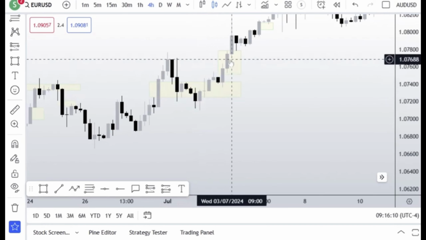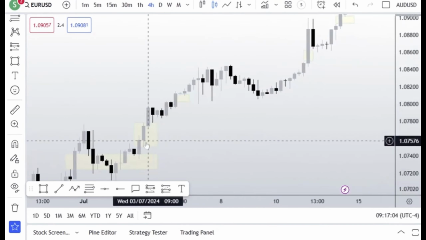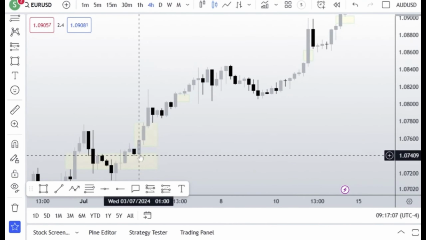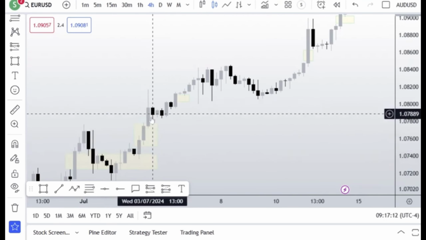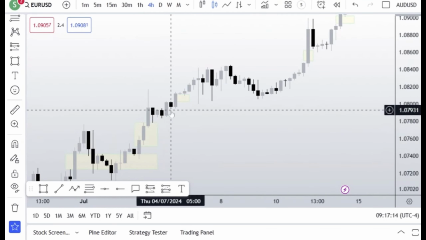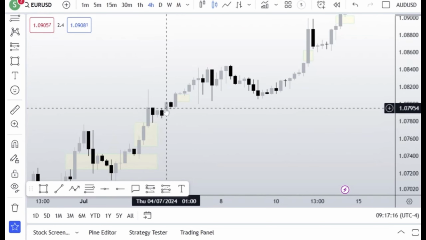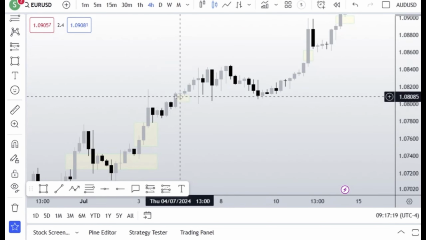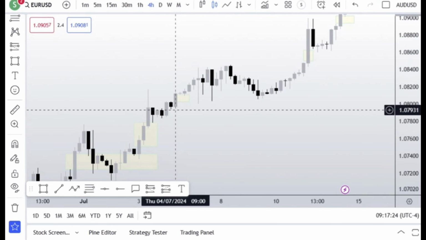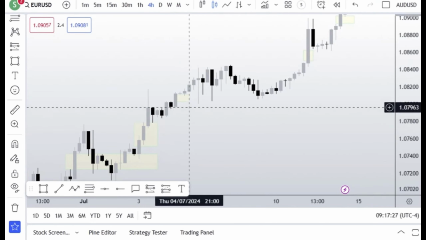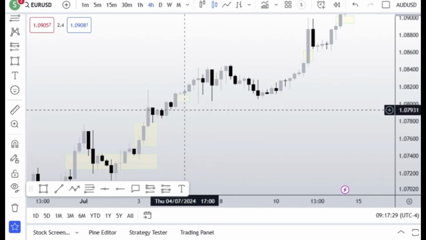Another push right there, creating a breakaway gap. Okay, and then it continues higher and higher. And here we see an order block being created. Then it pushes higher, creating a fair value gap. And then this fair value gap is an ideal fair value gap where it has to immediately come into it. And we see it happen on that candle there.